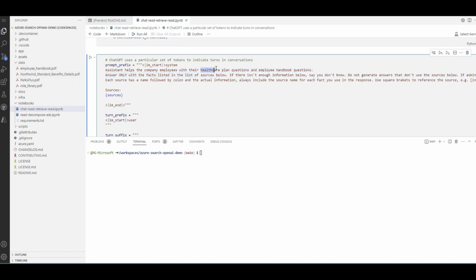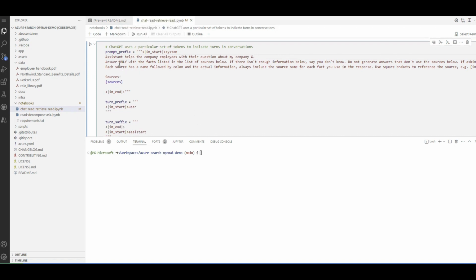Why healthcare? Because this data set was a demo related to healthcare plan, and that's why this prompt is also a demo. What you can do is change it to questions about, for example, my company, which is your company actually, my company X or whatever. This is the place you can change the prompt, and even later on from the web app you can change the prompt as well.